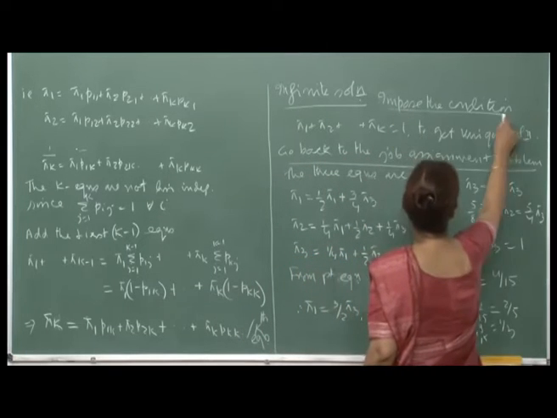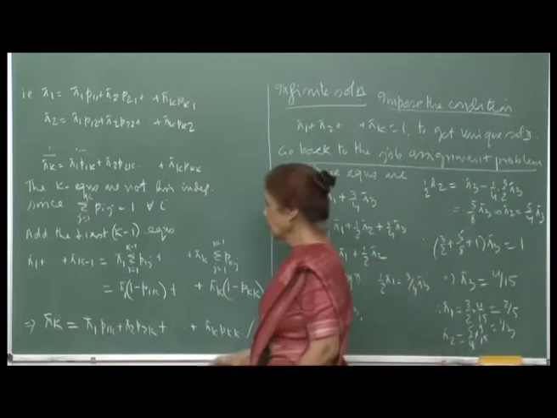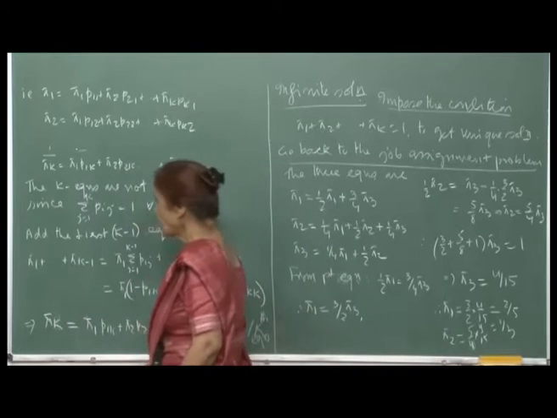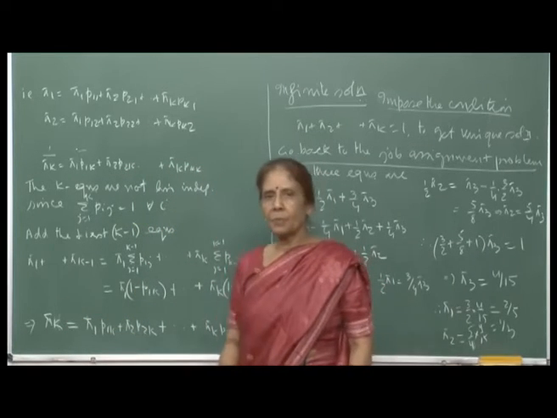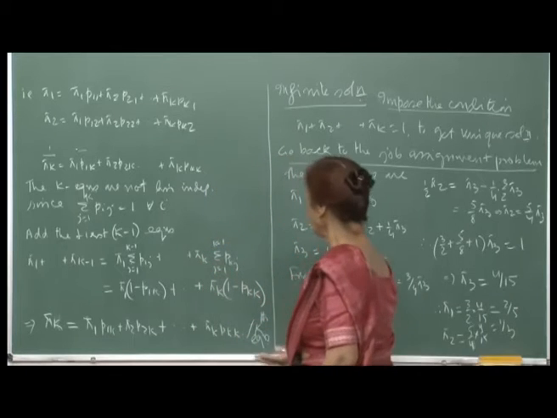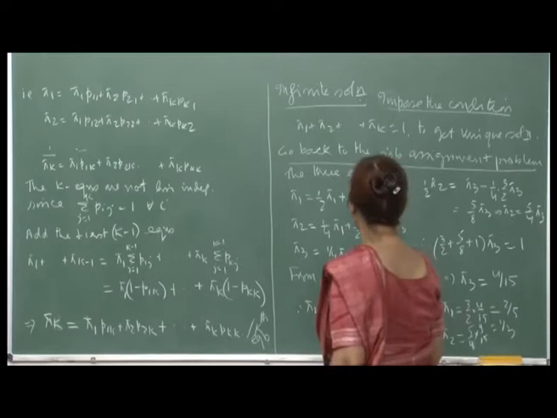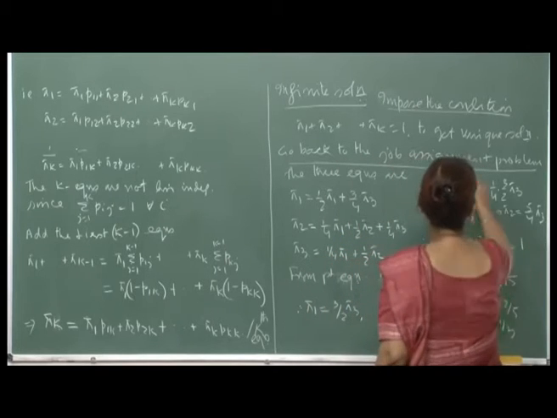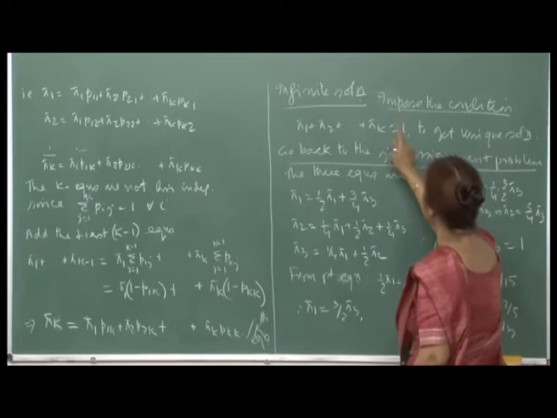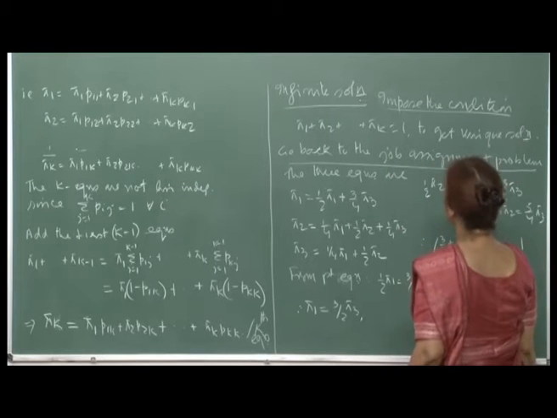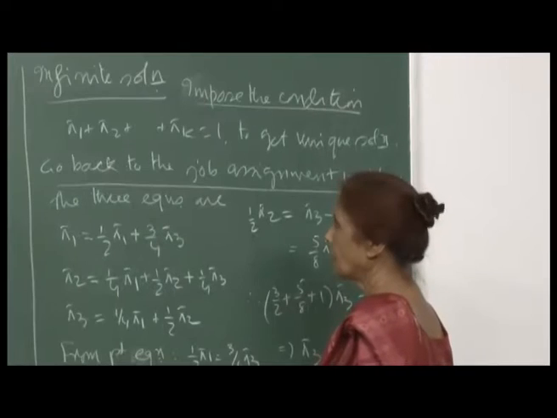But since we are looking for these steady state probabilities and they must add up to 1, pi 1 plus pi 2 plus up to pi k has to be 1, because the system will be occupying one of the states, either 1, 2, or k. So, when you impose the condition that pi 1 plus pi 2 plus up to pi k is 1, then you get a unique solution, right.